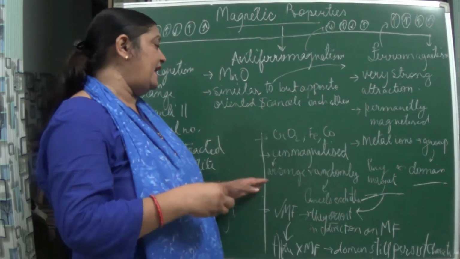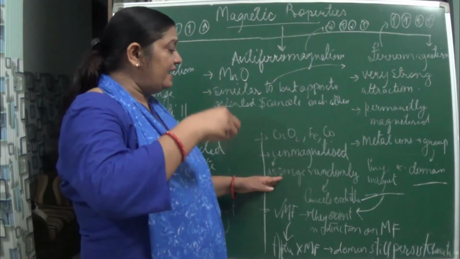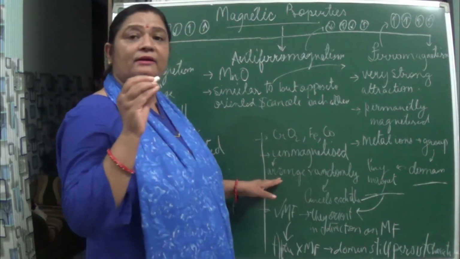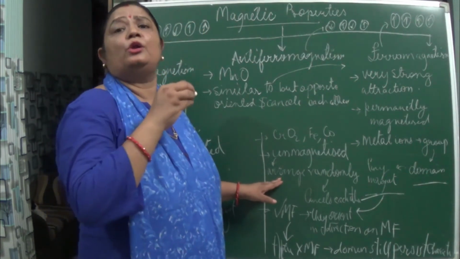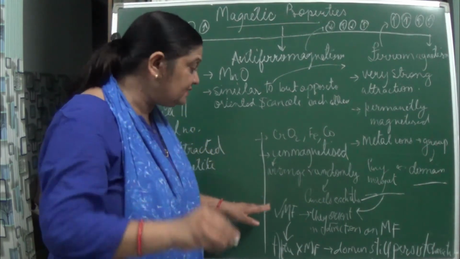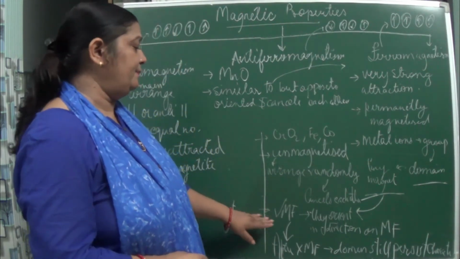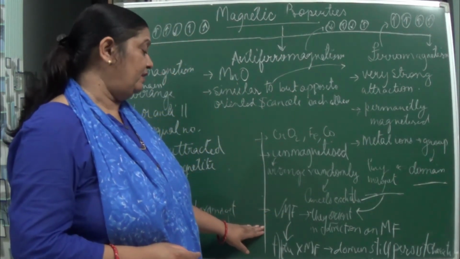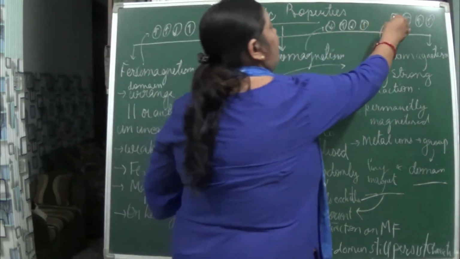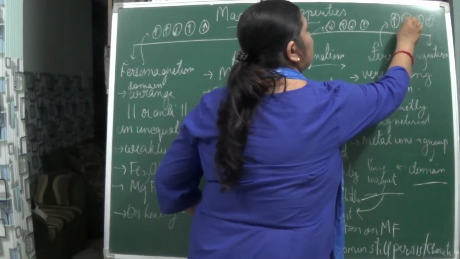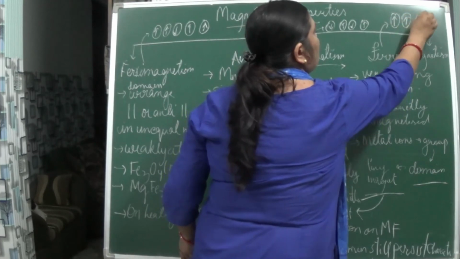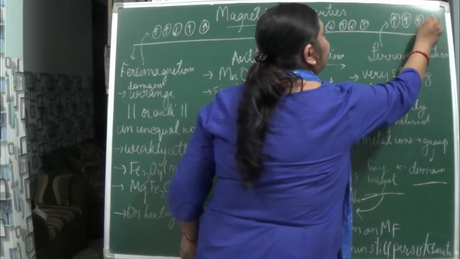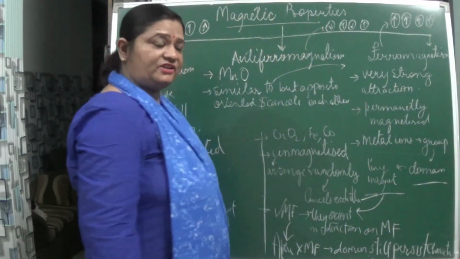And why are they unmagnetized? Because here in the domains, they are arranged in a random form, and if arranged in a random form, they cancel each other and will not act as a magnet. But once it is placed in the magnetic field, they get oriented in a specific direction. You can see over here a specific direction, all upwards. These are small domains, arranged in a specific direction.